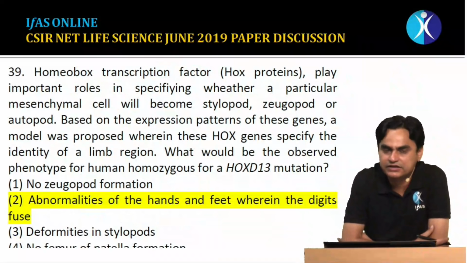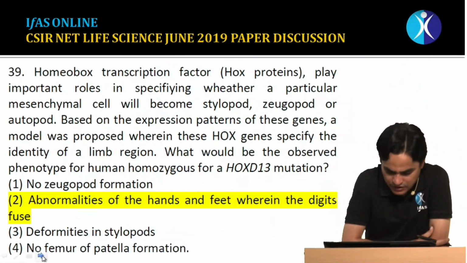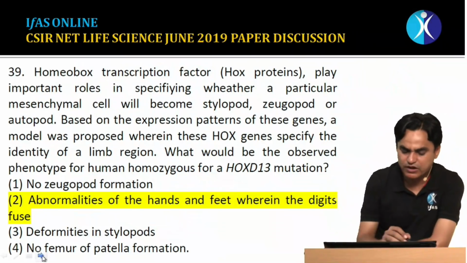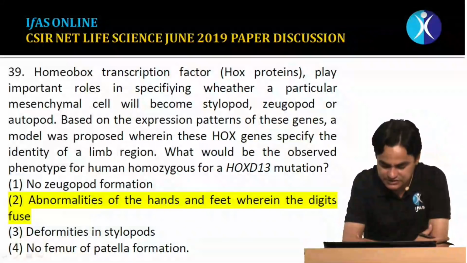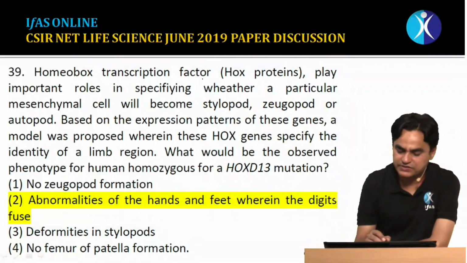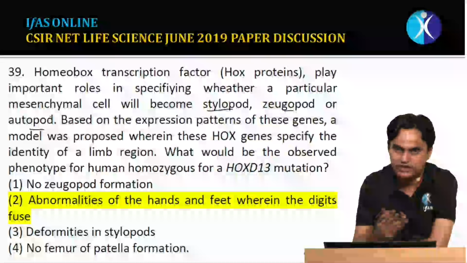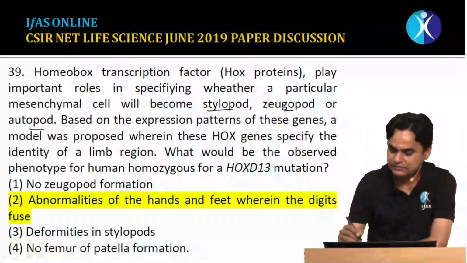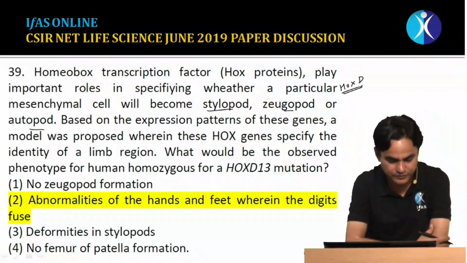Question number 39. This is a question from developmental biology. This is a very specific question. Basically the question is from homeotic genes. First let's go through the question and then we will decide which is the correct answer. Homeobox transcription factors, Hox proteins, play an important role in specifying whether a particular mesenchymal cell will become stylopod, zeugopod or autopod in a limb. Yes, we know, basically HOX-D genes play an important role. A model was proposed where these HOX genes specify the identity of limb regions.